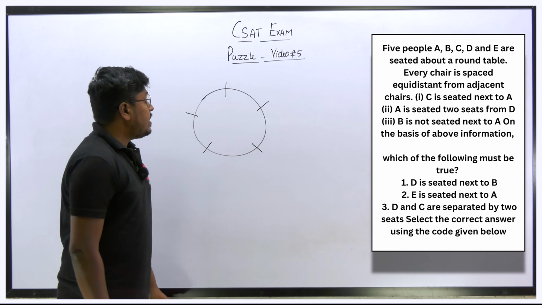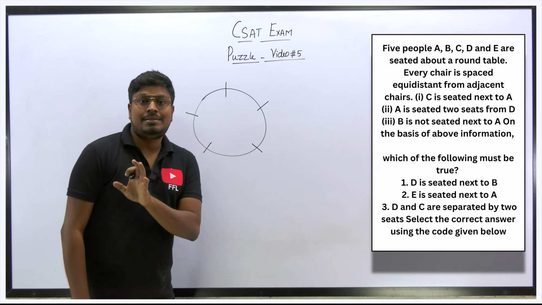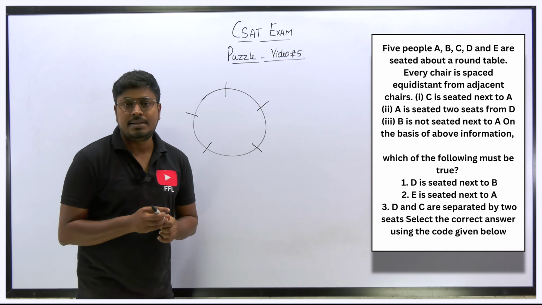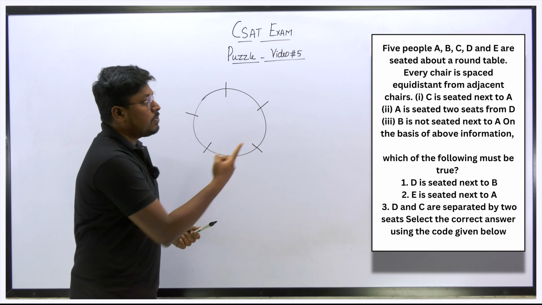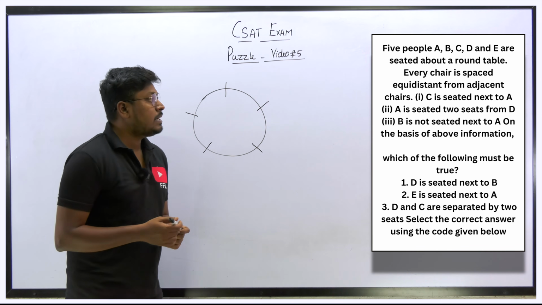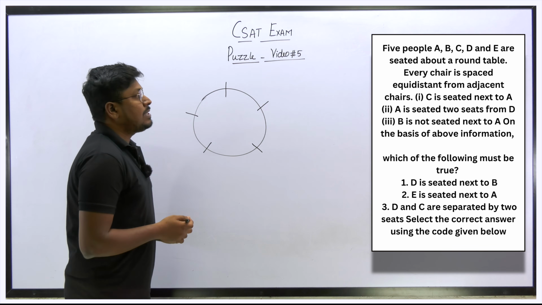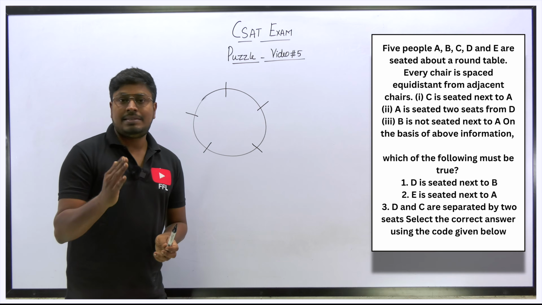Here, as I told you in the initial stage, the last time a question was asked on the circular arrangement was in the year 2016. This was the question asked in 2016 on the circular arrangement. So what is the first point? C is seated next to A. So next to A, C is seated, right.